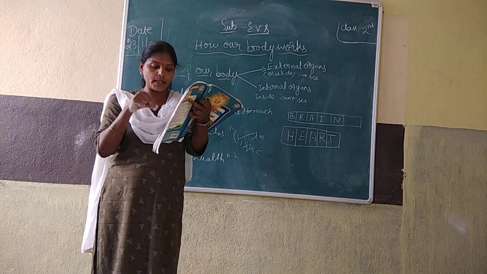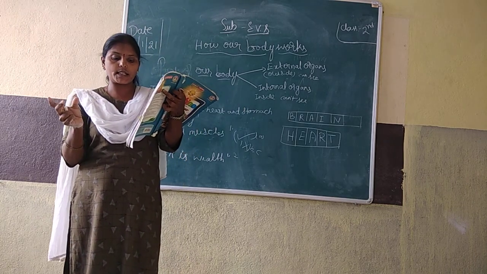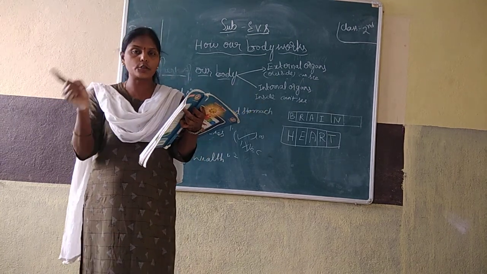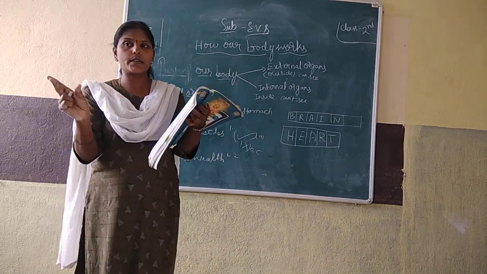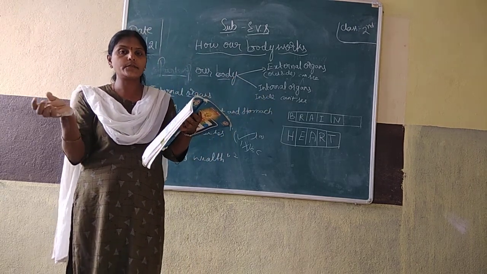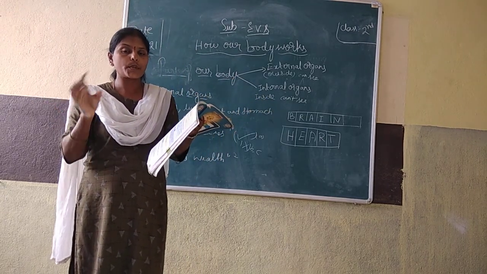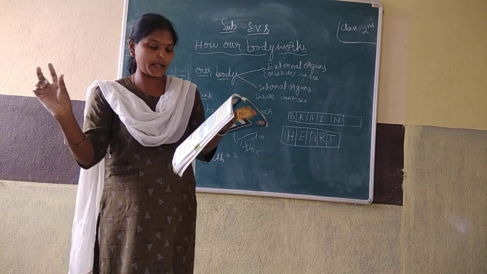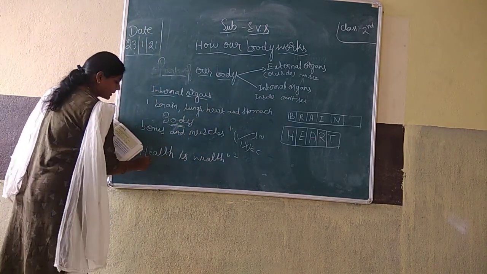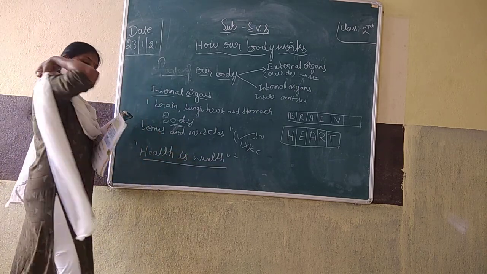Important, we have to eat fruits and vegetables, good food, balanced food. Then our health will become proper, good. Health is wealth.